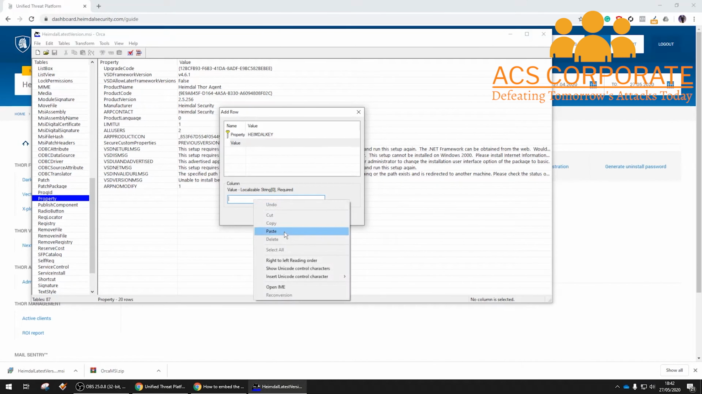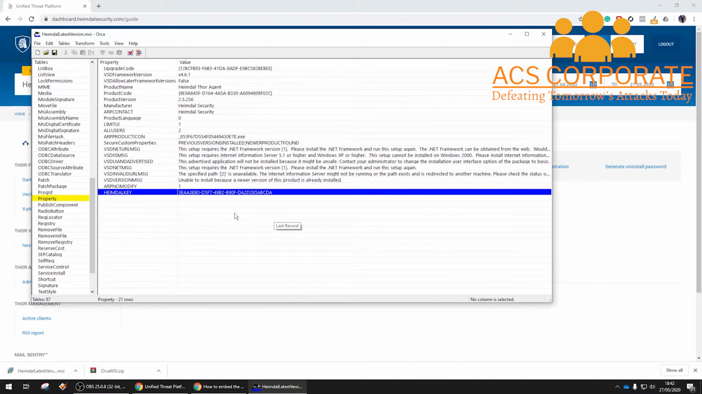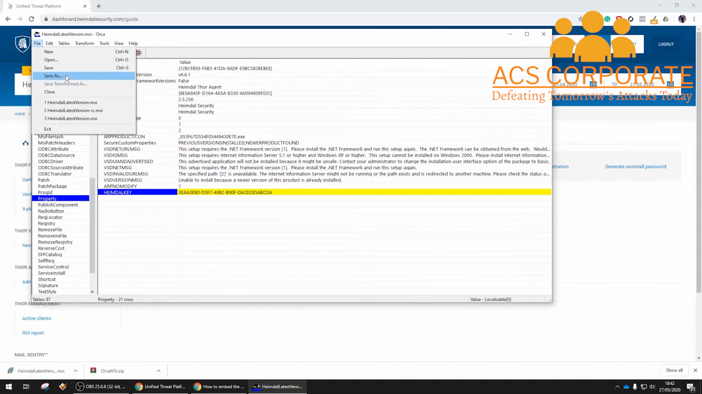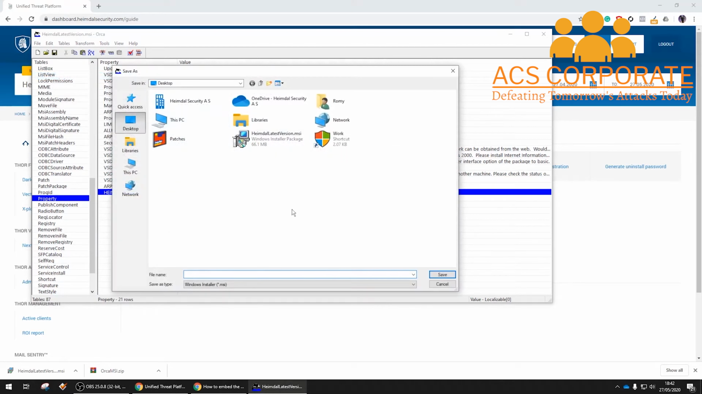I will paste this one here, and now I have a new row with the Heimdal key property and the value which is defined here. The next step is to save the new embedded MSI installer.